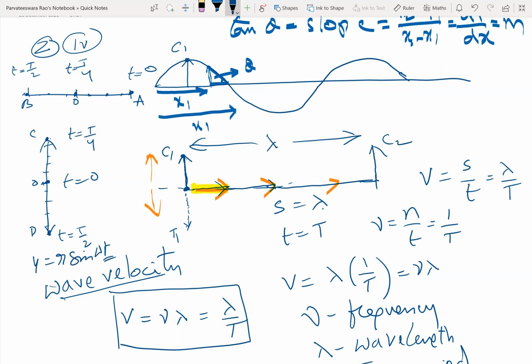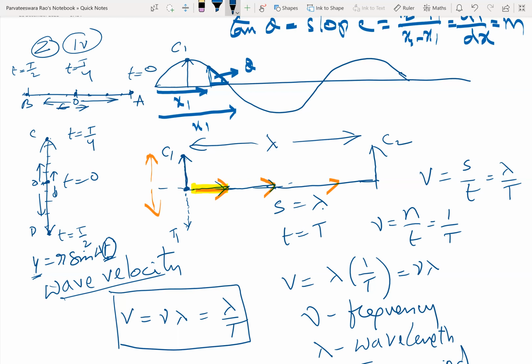Yes or no? So this clearly shows that with the change of time interval, y will be changing. So this is called y. Here it's called x. So at different instants of time, either x or y can be different.